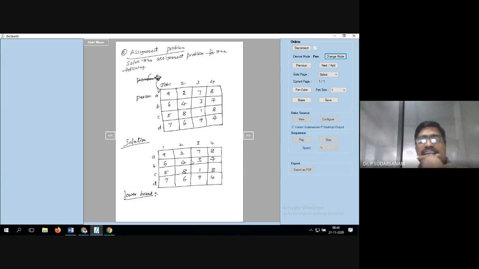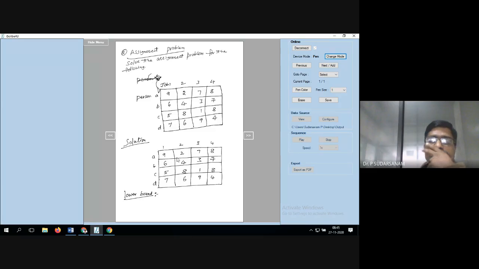Now we need to calculate the lower bound. Your intention is to assign one row, one job to one person only. So each row and each column is to be executed, and you have to assign one job to one person.